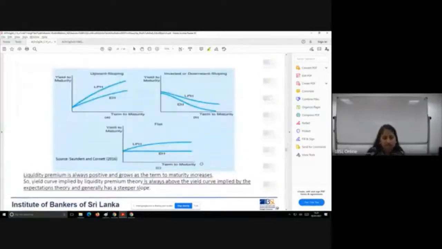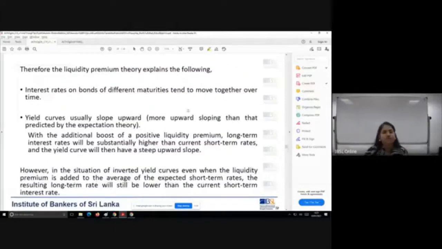Let's go to this diagram. Then you can see here, EH is the yield curve advocated by the expectation hypothesis. That's why there is an H there. LPH is the yield curve advocated by the liquidity premium hypothesis. So you can see how there is a shift happening in the yield curve. So the liquidity premium theory is explaining the following to us. Let's see what those are.